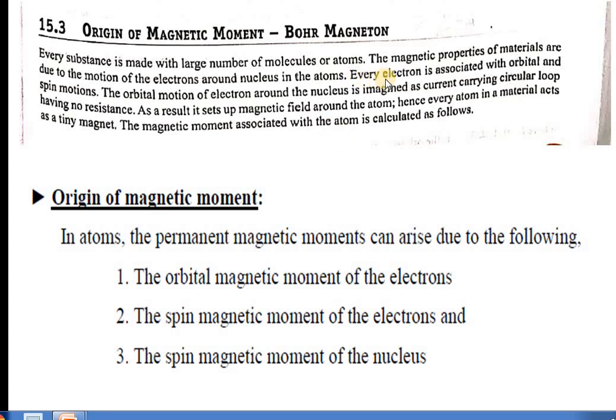So every electron is associated with orbital motion. Each and every electron has an orbital motion as well as a spin motion. Orbital motion is because of the electron moving around the nucleus, and the spin motion is due to the spinning of the electron about itself.